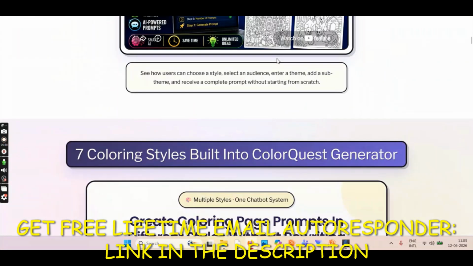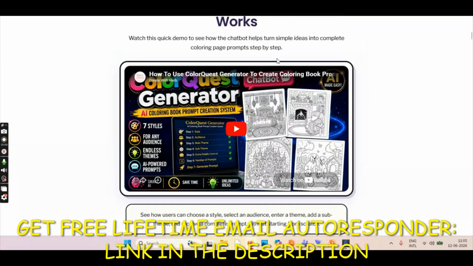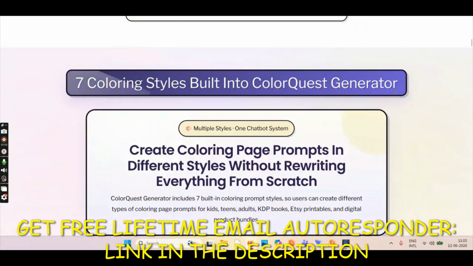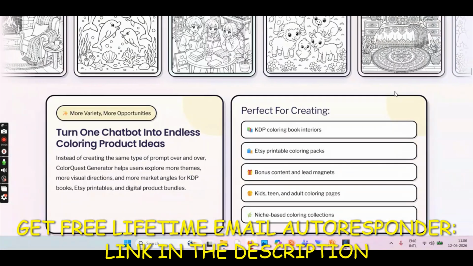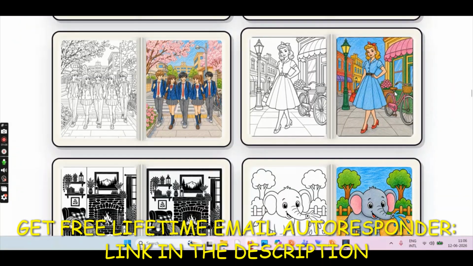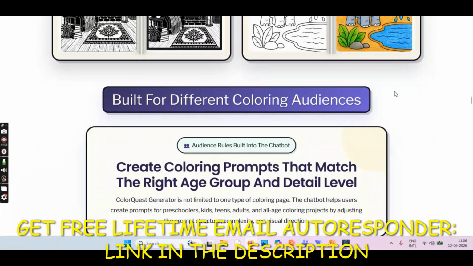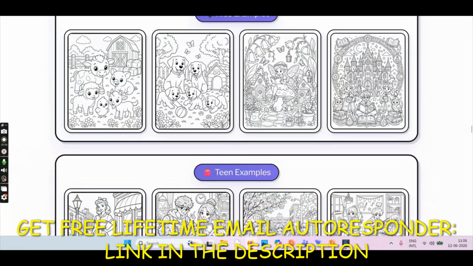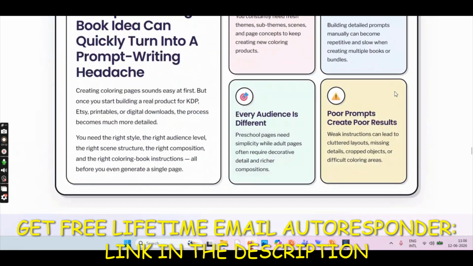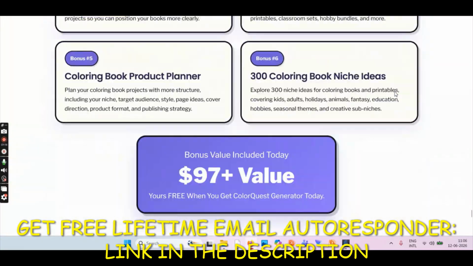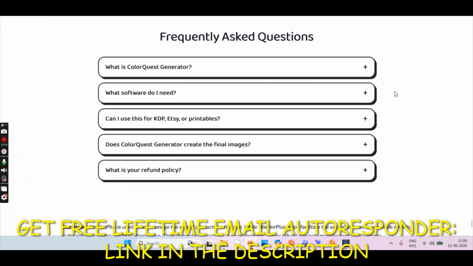Okay. So we have a demo video on the sales page, which is a good thing. And then you can see some sample images on the sales page, and I'll show you the demo video as well. So these are those sample images which you can create using the prompts generated by this custom GPT. Okay. So let's get to the bottom to see some question answers.